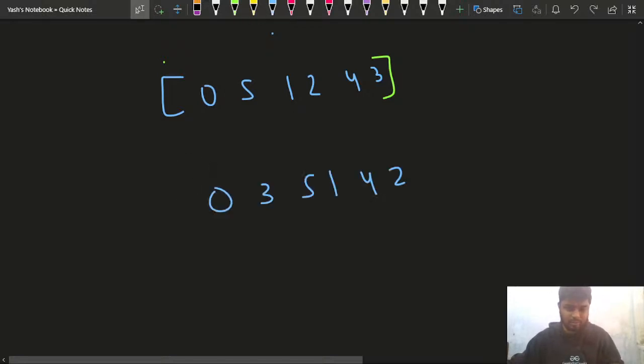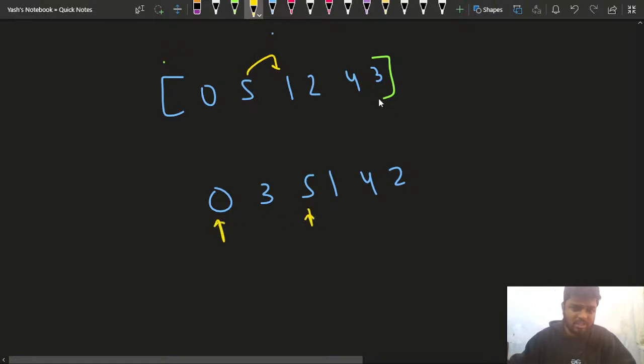Let me just do a little bit of Control Z. What I want to say is that this 0 is remaining at its position. Now what is happening with this 5? This 5 is coming at the position of 1. So I have considered 0, I have considered 5.